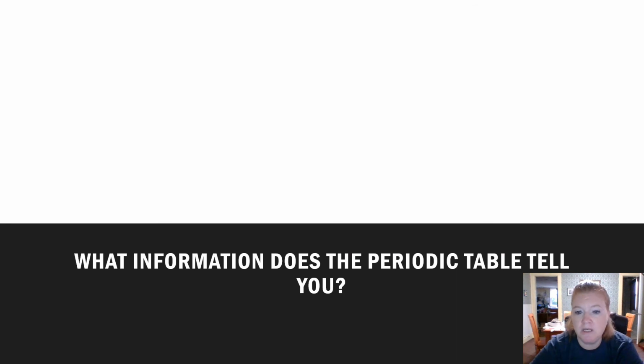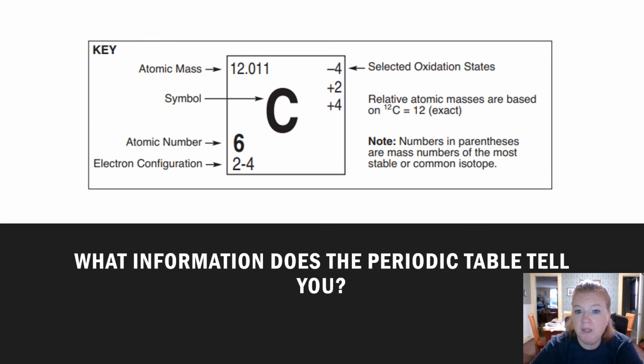What information does the periodic table tell you? Well, look at this key. Look at all the information that you can find. You can find oxidation states, atomic mass, the symbol, the atomic number, and the electron configuration. Again, this key is literally from the reference table that we use. So you, again, don't have to remember. What does it tell you?